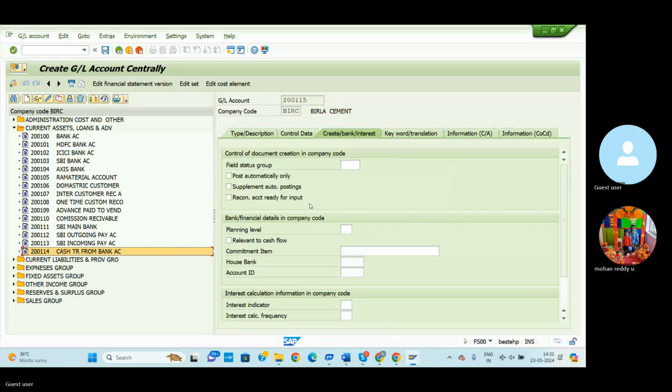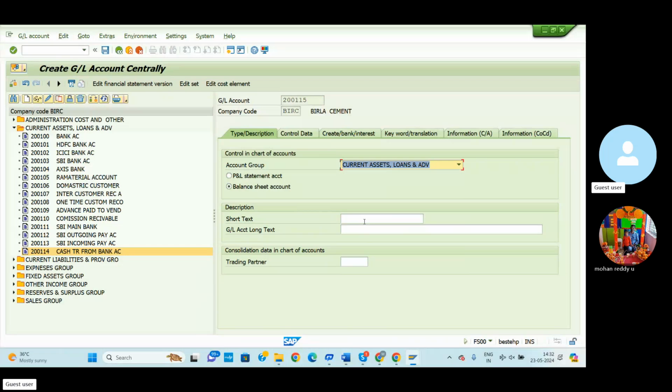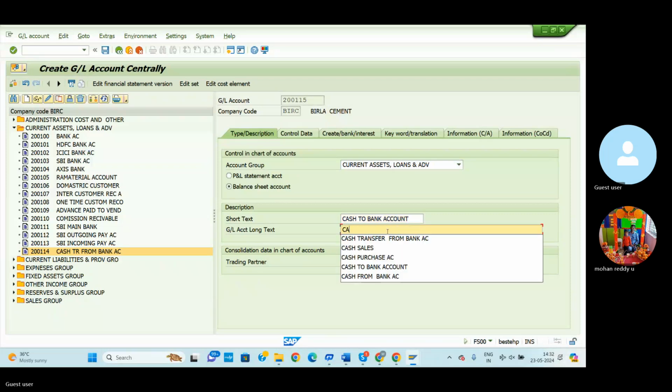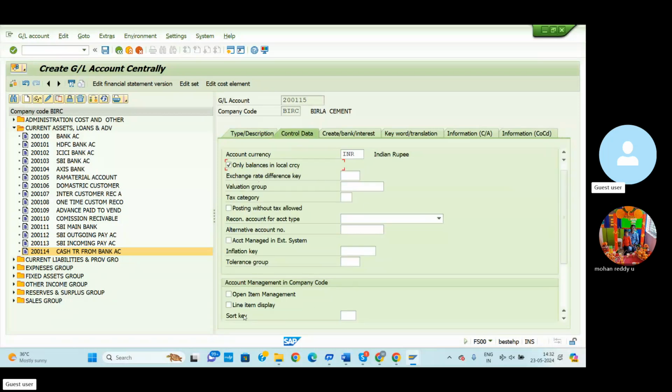Select here. So go to the type description. Current assets comes under the balance sheet description. Cash to bank account. Here also the same, cash to bank account. Then go to the control data, select only local currencies, and line item display 001.